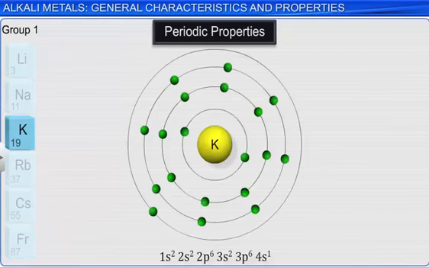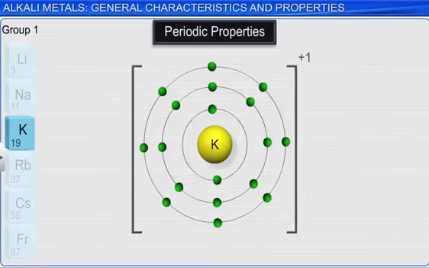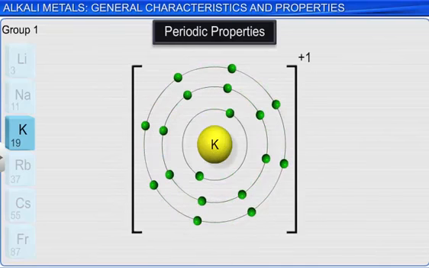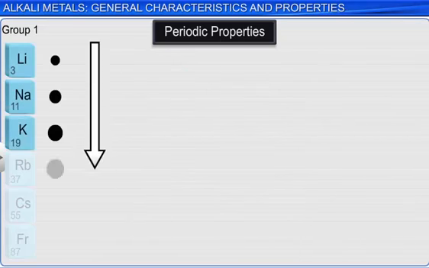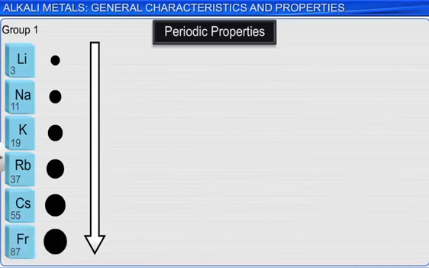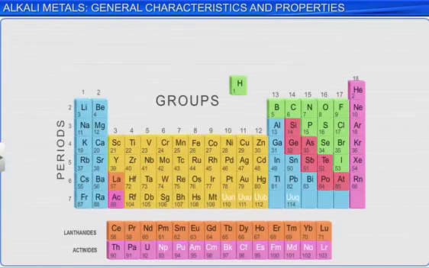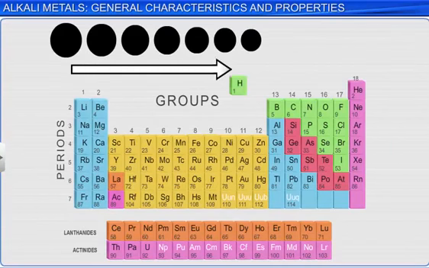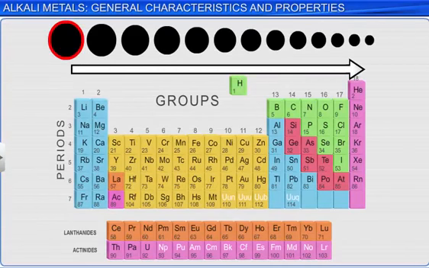The cations that form are in all cases smaller than the parent atom. Since there are fewer electrons, there are fewer electron-electron repulsions, and so the radius is smaller for the cation. For essentially the same reasons as we discussed with atomic radius, the cation radii for the group 1 metals increase from the top to the bottom of the group. As shown in the graphic, moving from left to right across a period, the alkali metals have the largest atomic radius of any element in the period.